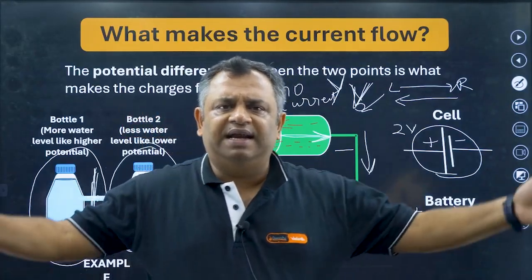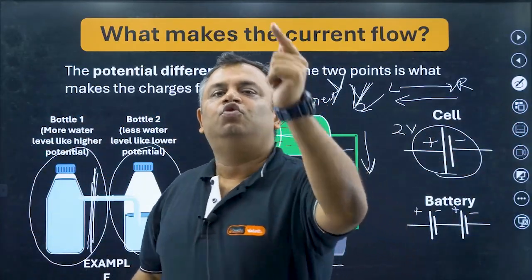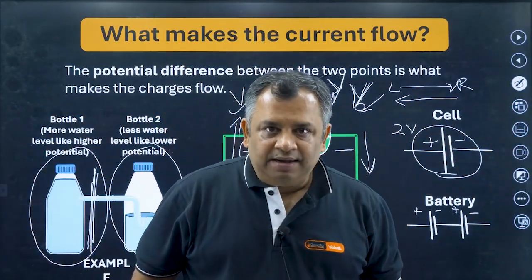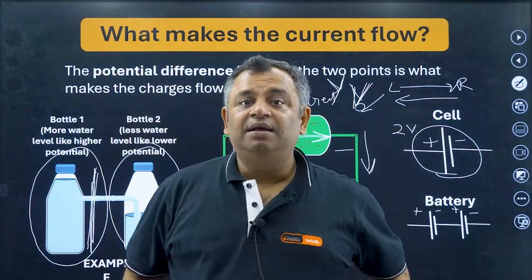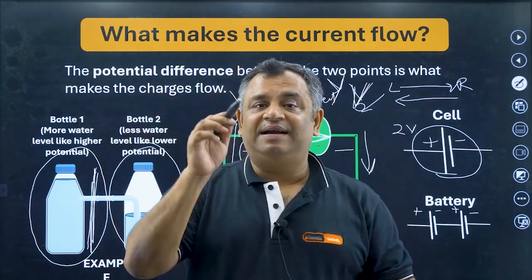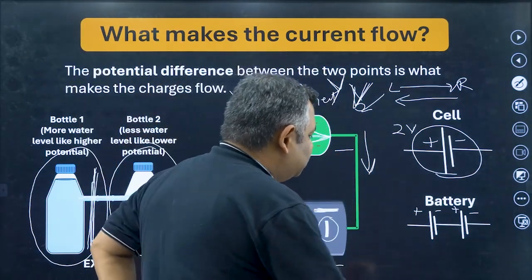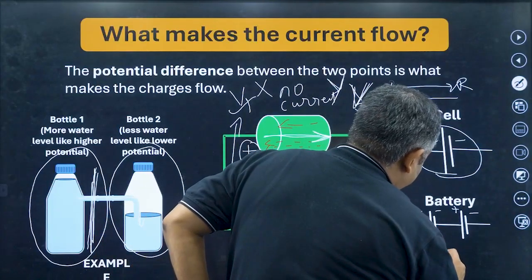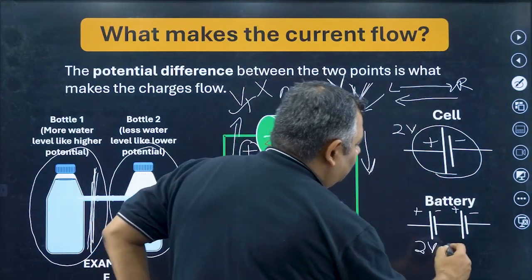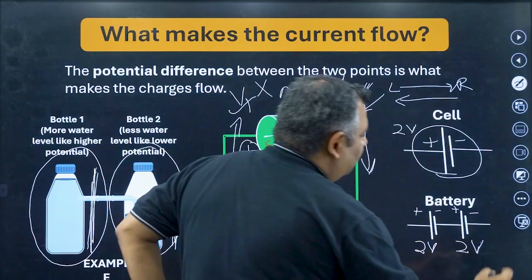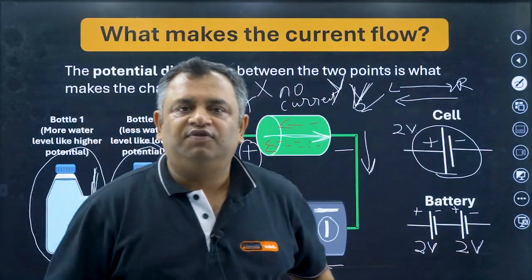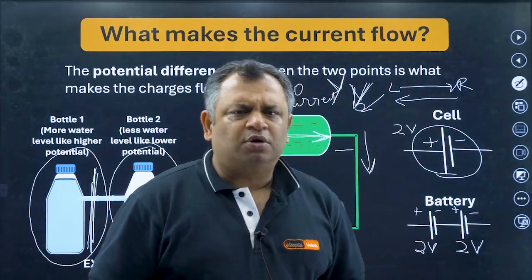The moment you connect cells together, you make a battery, right? So a cell is an individual thing, and you make a battery by connecting different cells. So now the question is, if this cell is 2 volts and this cell is 2 volts, what is the potential difference of the battery? So very simple.